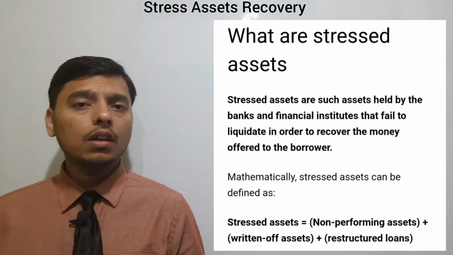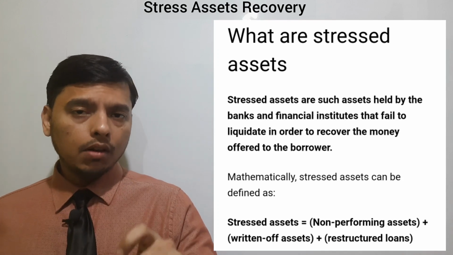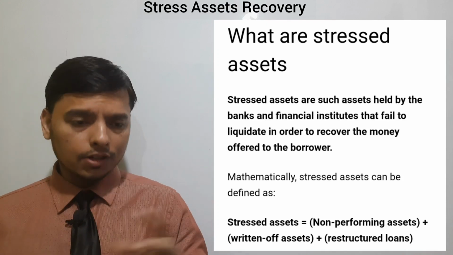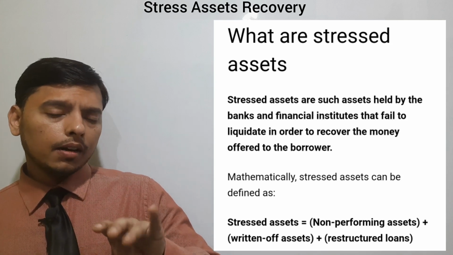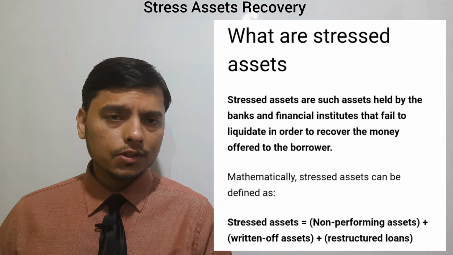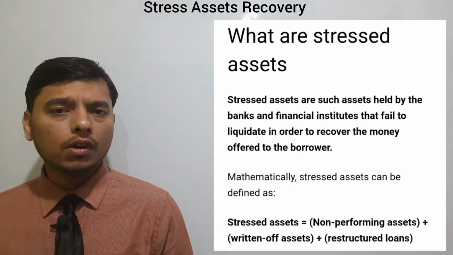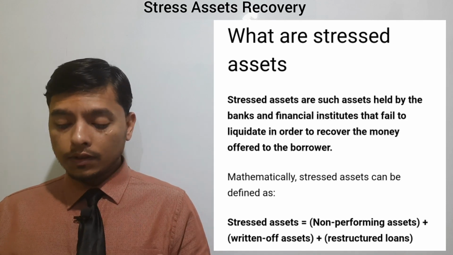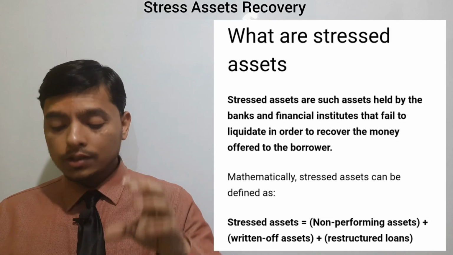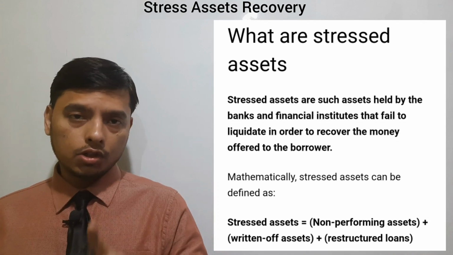Restructuring of loans also takes place to deal with this problem of NPA or stressed assets. In this restructuring of loans, what do banks do? Banks sell their stressed assets to an asset reconstruction company and get some amount for that. These are covered under restructured loans. So what is the mathematical formula? Stressed asset is equal to non-performing asset plus written off asset plus restructured loan.